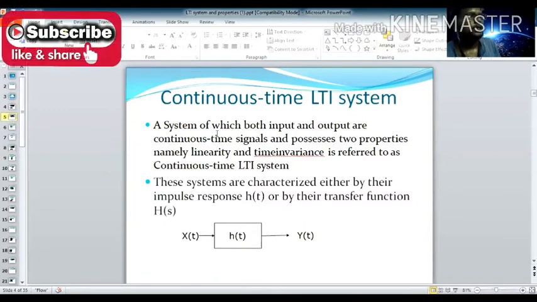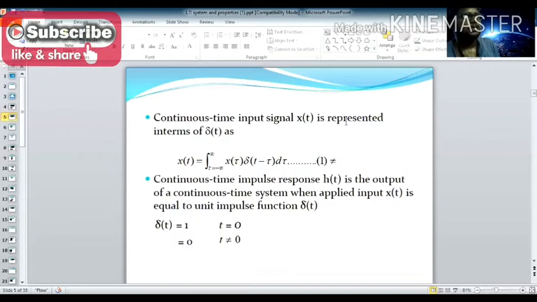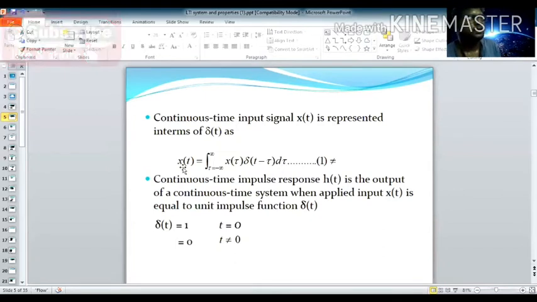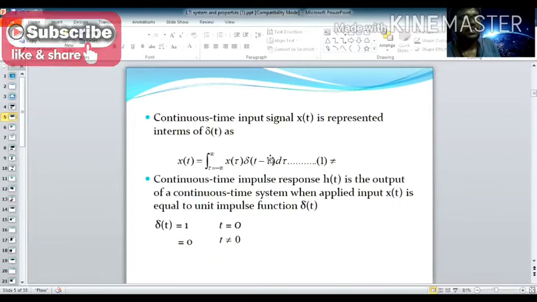See, the continuous time signal x of t is represented in terms of delta of t. This is your actual input, the continuous time signal x of t, which is equal to the integral of x of tau, the input signal, multiplied with the delayed impulse, delta of t minus tau. Here all the terms are with respect to tau, so I put d tau. This is taken as equation number 1. Tau varies from minus infinity to plus infinity.